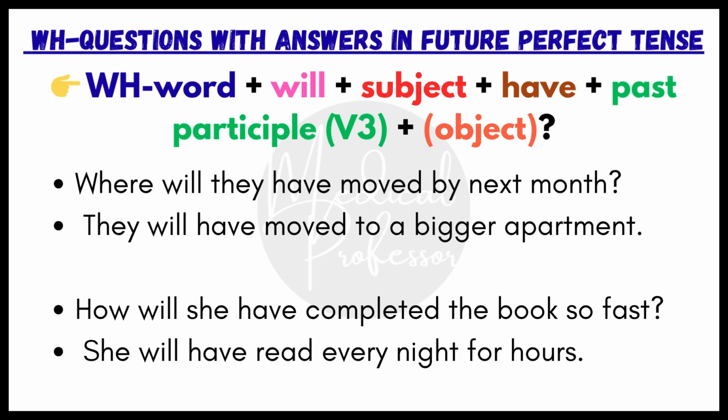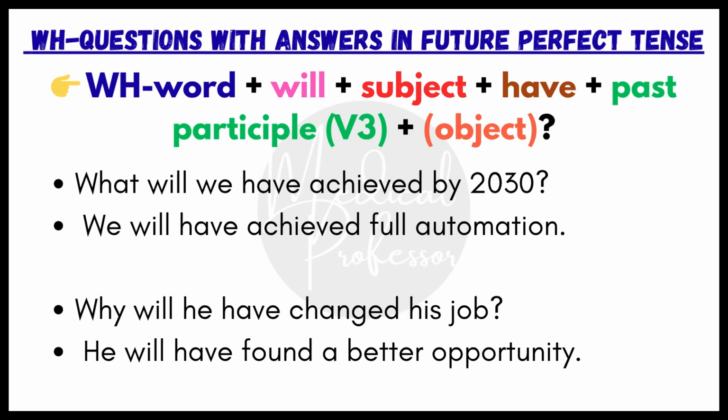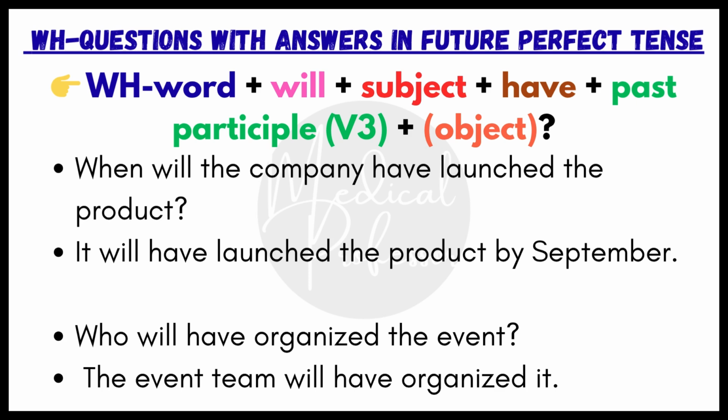How will she have completed the book so fast? She will have read every night for hours. What will we have achieved by 2030? We will have achieved full automation. Why will he have changed his job? He will have found a better opportunity. When will the company have launched the product? It will have launched the product by September. Who will have organized the event? The event team will have organized it.